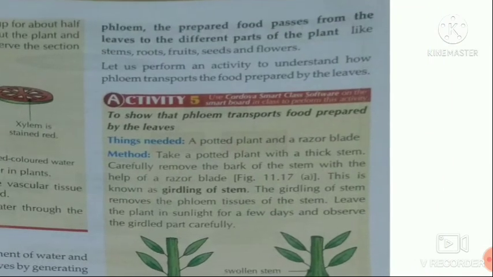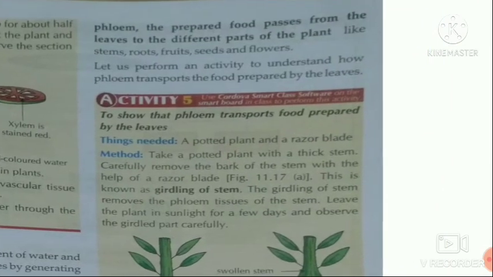Now, with the help of this phloem, the prepared food passes from the leaves to the different parts of the plant, and these different parts are like stems, roots, fruits, seeds, flowers, etc.